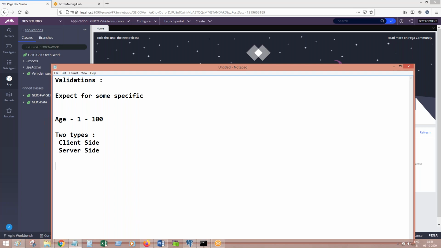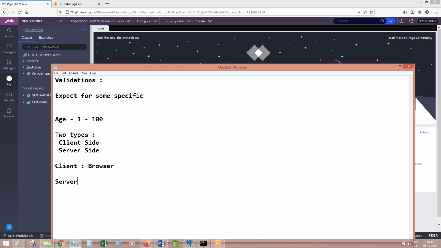What is meant by client here? Someone please tell me, what do you mean by client? No, one person please. I'm not asking about human. I'm asking about application. Within the application, what is client? Browser. How do humans interact with the application? By browser. So browser is client.